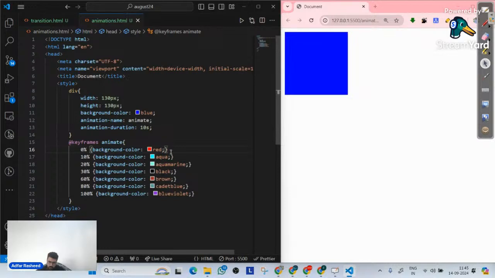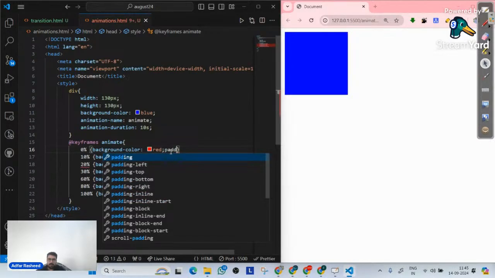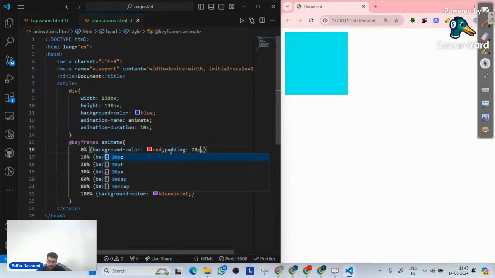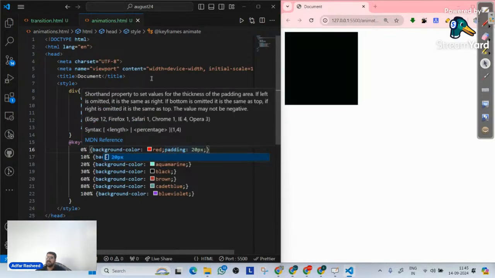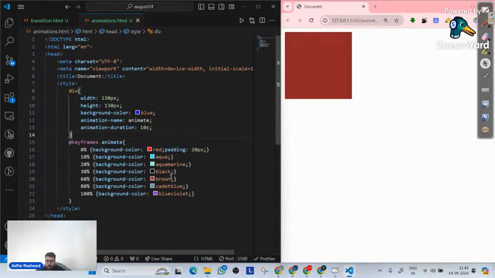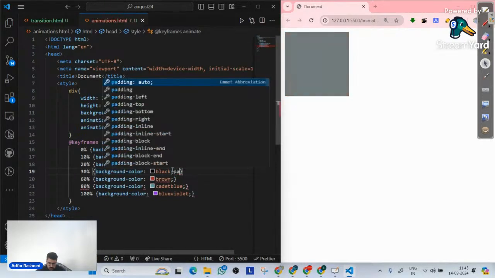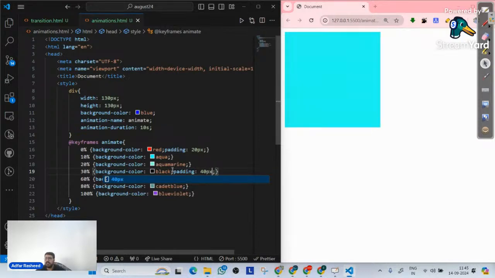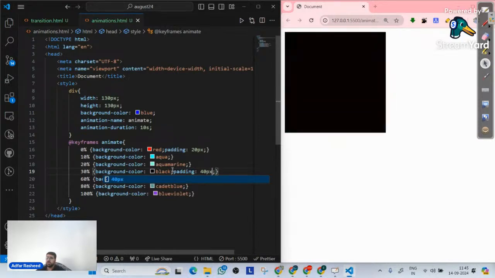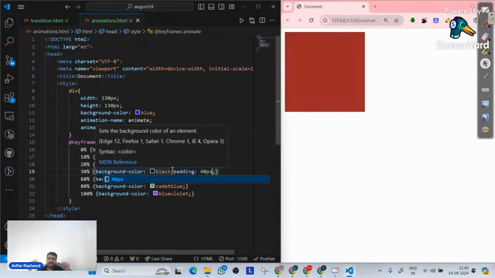Apart from background color, I want it to implement a padding. Padding of 20 pixels at 0%. So you can clearly see padding is getting implemented, right? Maybe over here, I also want padding. So when this happens, at that point, make padding 40 pixels. Even that will work as well at 30%.